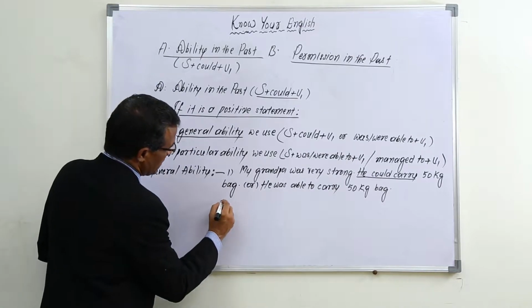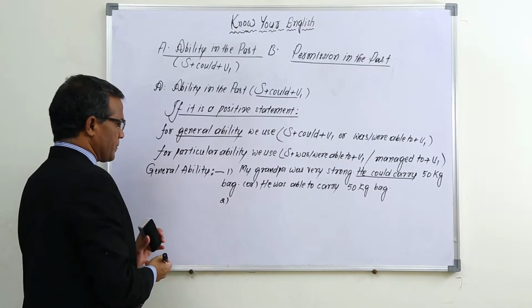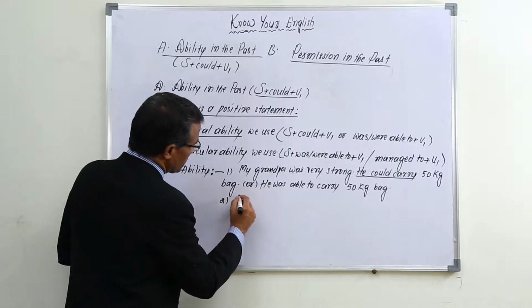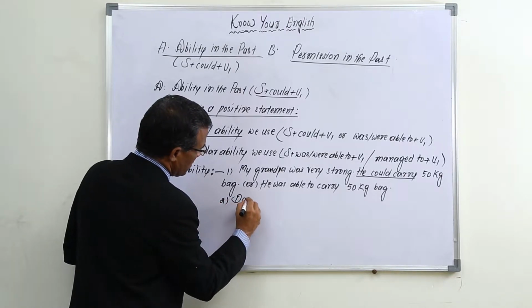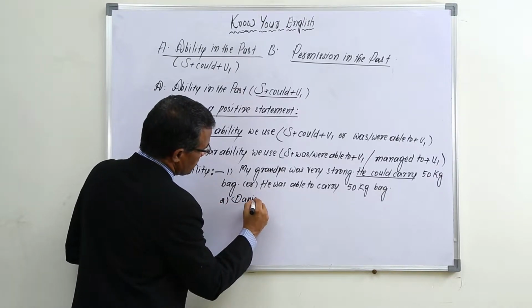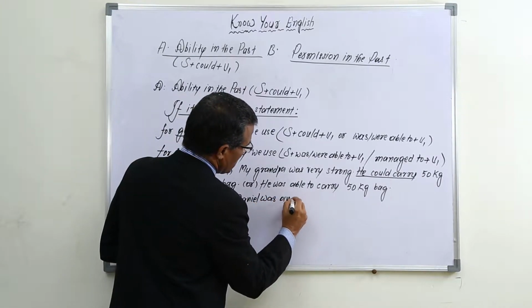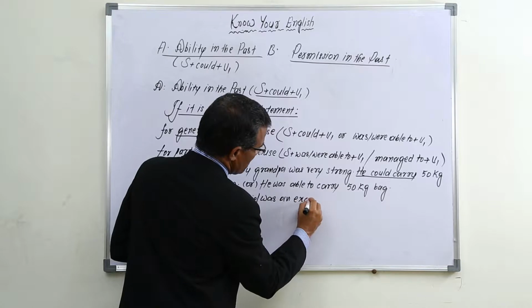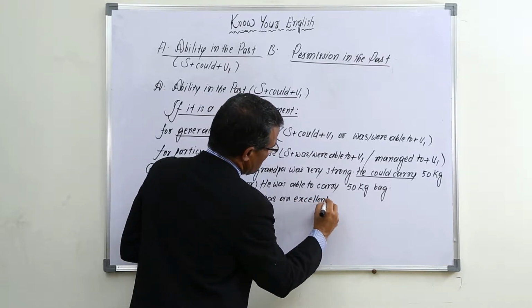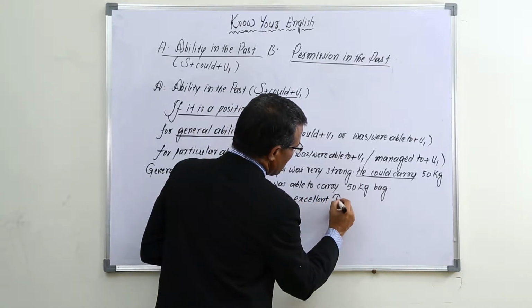One more example. Daniel was an excellent tennis player.